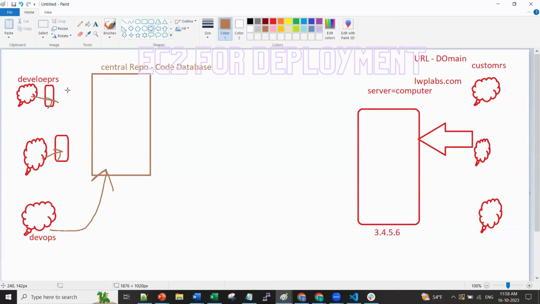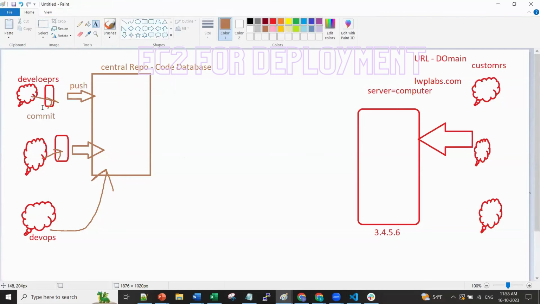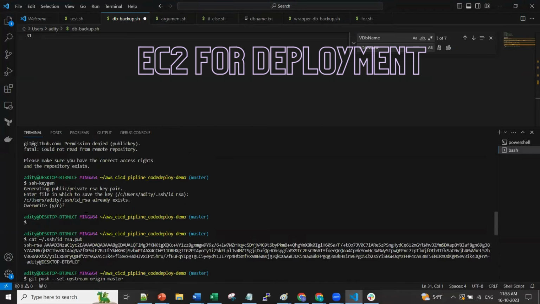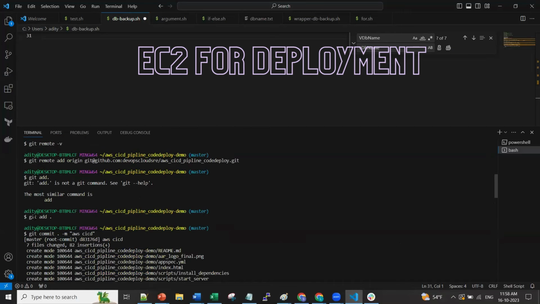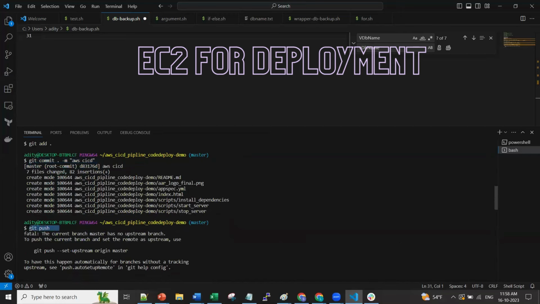So all these guys will push the changes here. This is push. What developers will do is commit in the local laptop and then push. Like a few minutes back, I committed like a developer, and then I did git push. First I do git commit, which commits in my local laptop, and then I push.